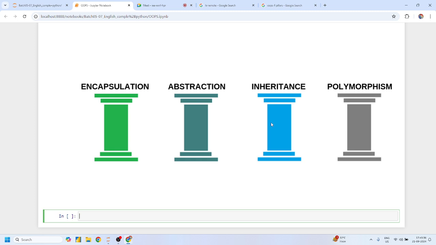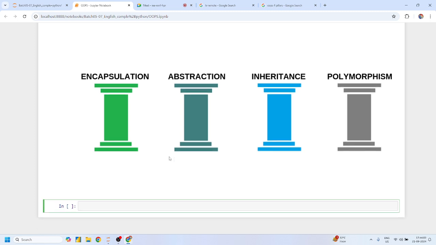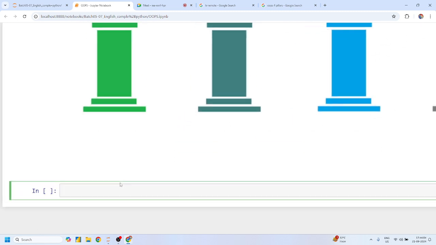You can start with inheritance, polymorphism, abstraction, and so on. But all four pillars are common in object-oriented programming languages, whether it is Java or Python: encapsulation, abstraction, inheritance, and polymorphism. In an upcoming class, we will thoroughly study these concepts. Yes or no? Yes, sir.